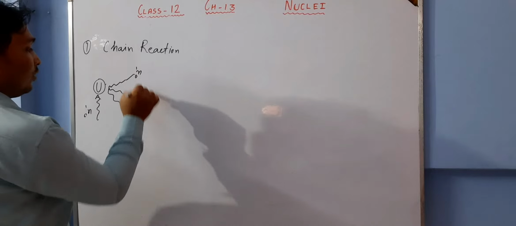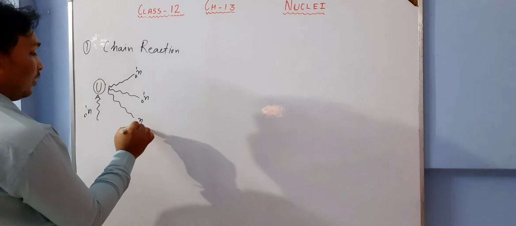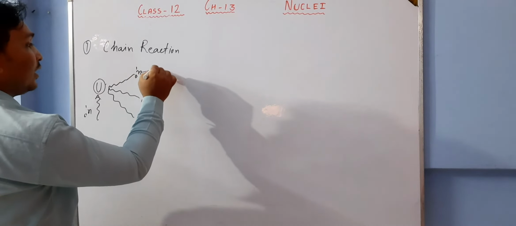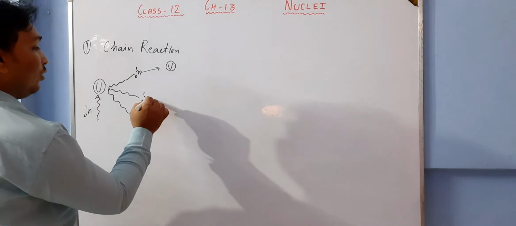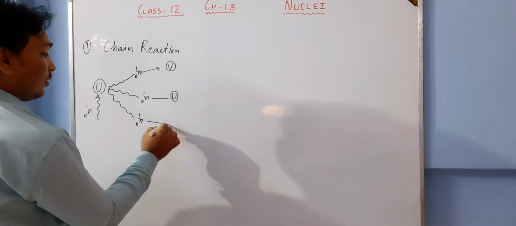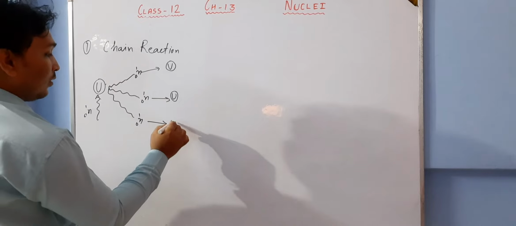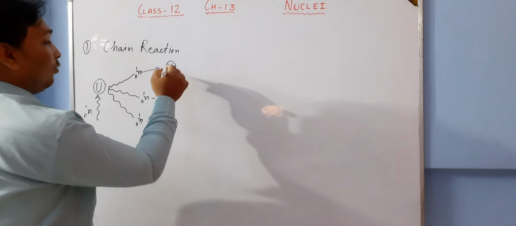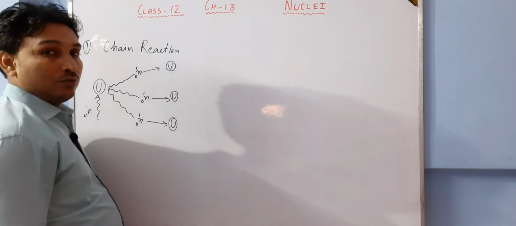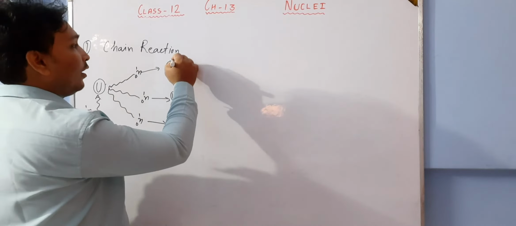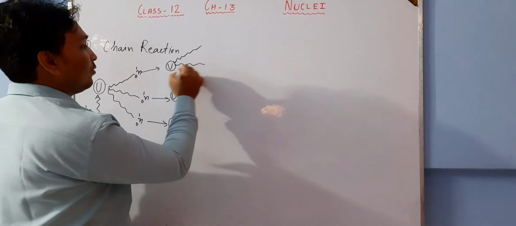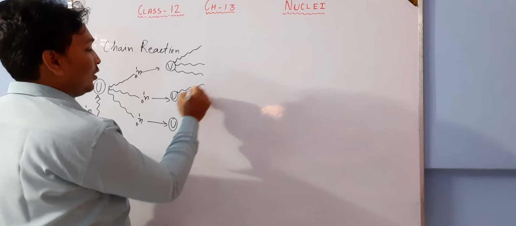Okay, one neutron, another neutron, and another neutron. And these three neutrons react with different uranium nuclei. And again it splits up into two lighter nuclei, and again three neutrons come out.